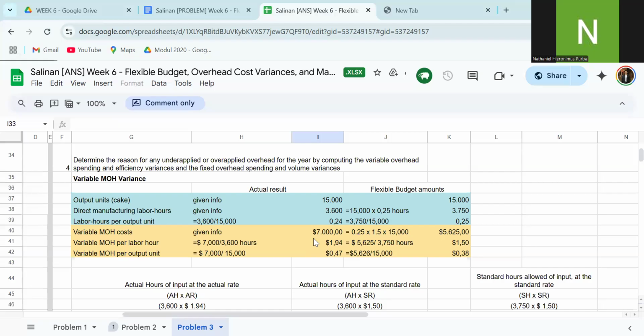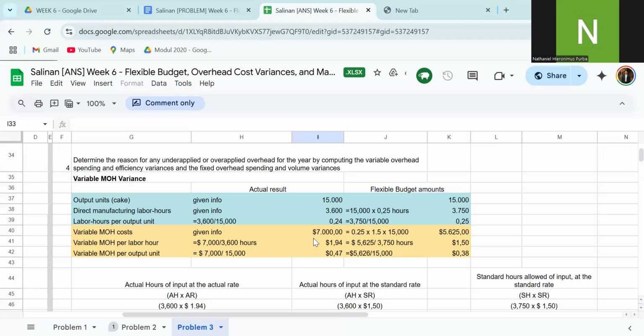The actual result is 3,600, but the budgeted amount is 15,000 times 0.25 hour, equal to 3,750.